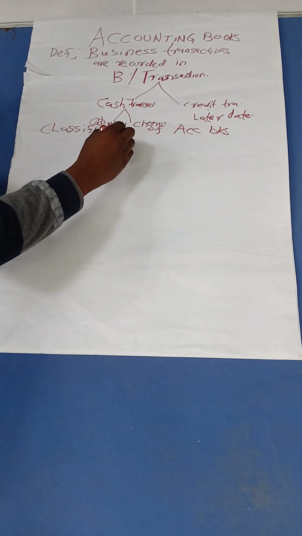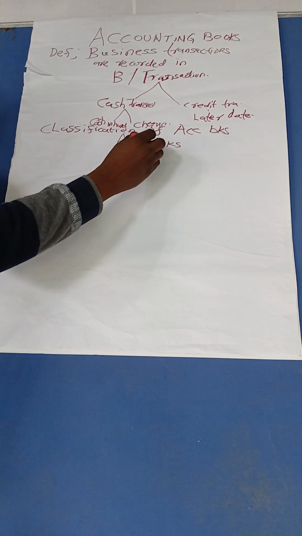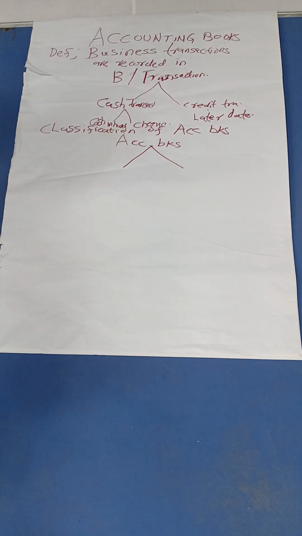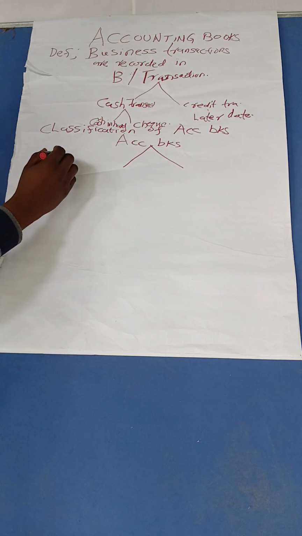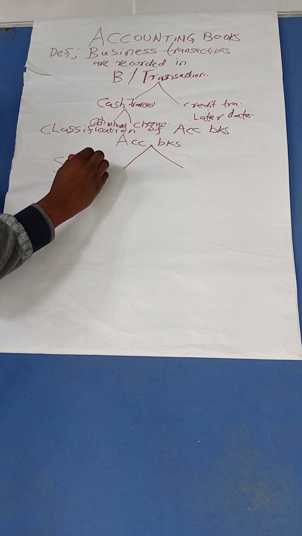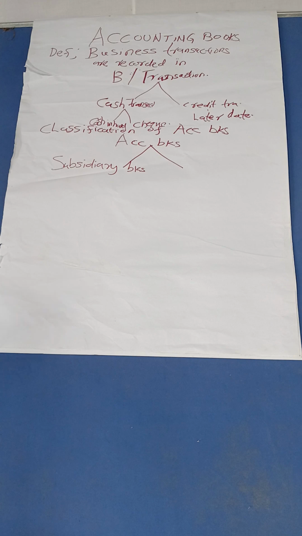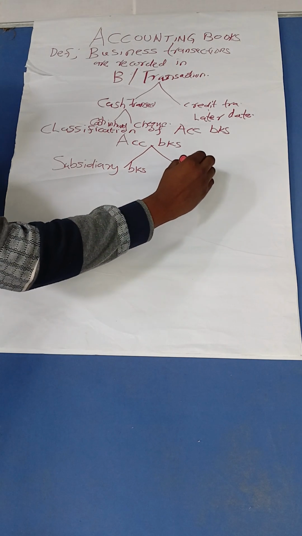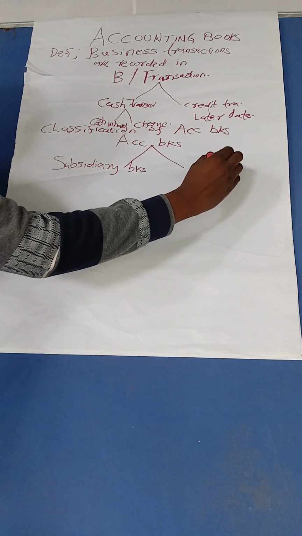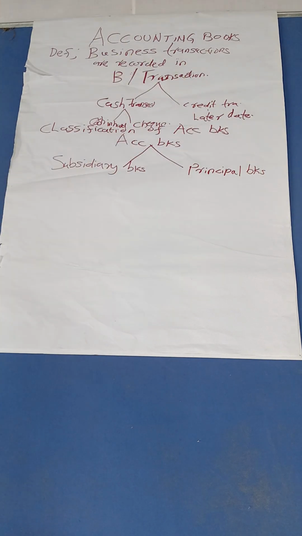One, we have books called subsidiary books, and we have principal books.